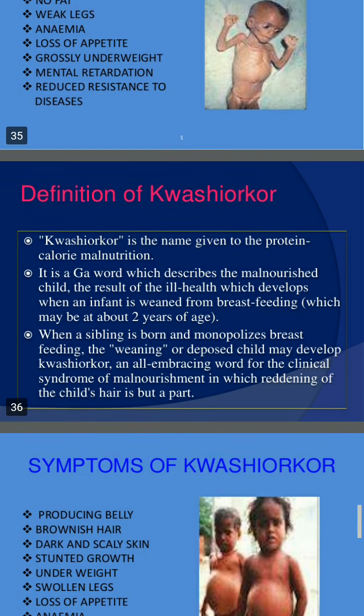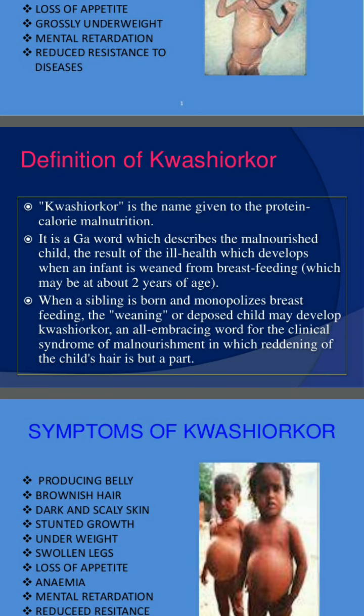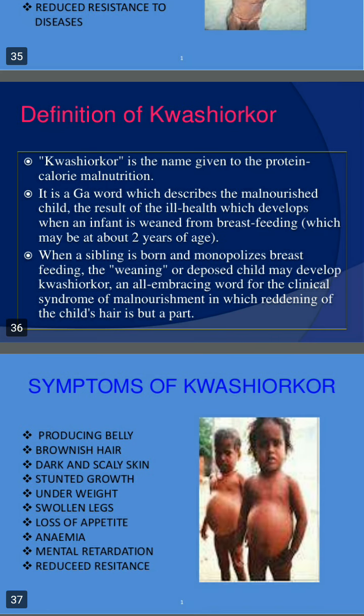Now let us see the definition of kwashiorkor. Kwashiorkor is the name given to protein calorie malnutrition. It is a word which describes the malnourished child, the result of the ill health which develops when an infant is weaned from breastfeeding, maybe at about 2 years of age.